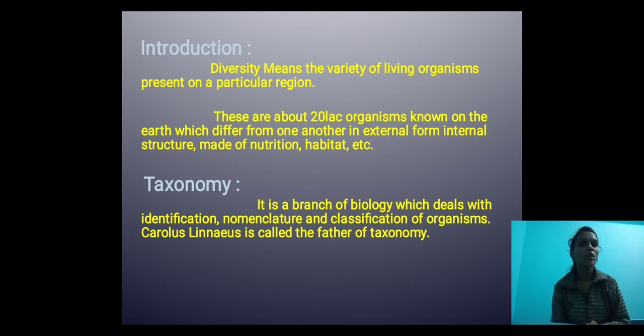There are about 20 lakh organisms known on the earth, which differ from one another in external and internal structure, mode of nutrition, and habitat. These are the living organism characteristics. They differ from one organism to another in a particular area, and that we call diversity.